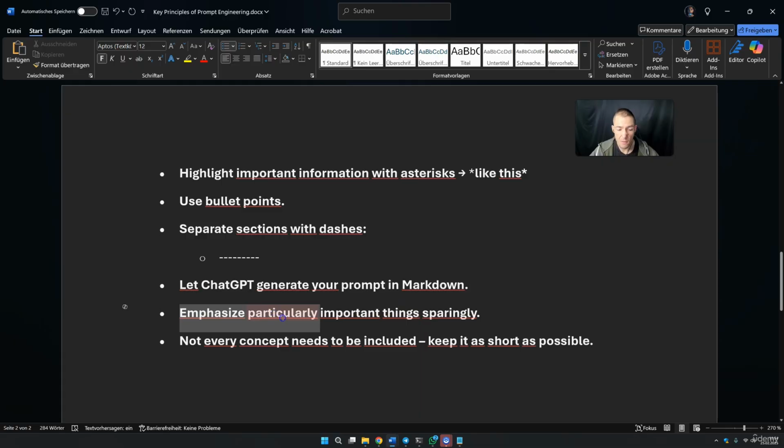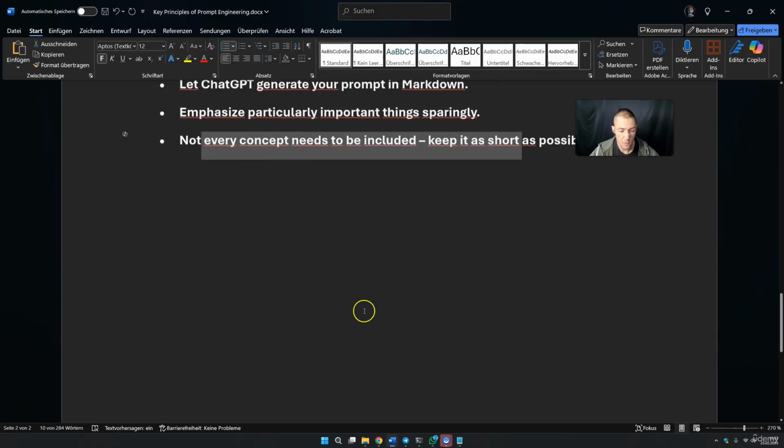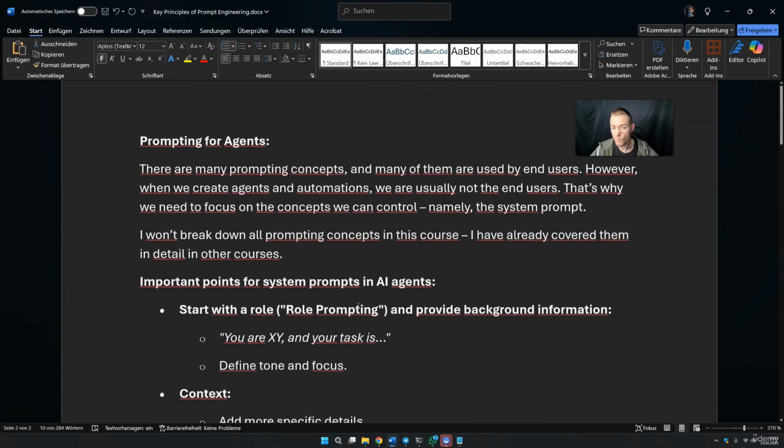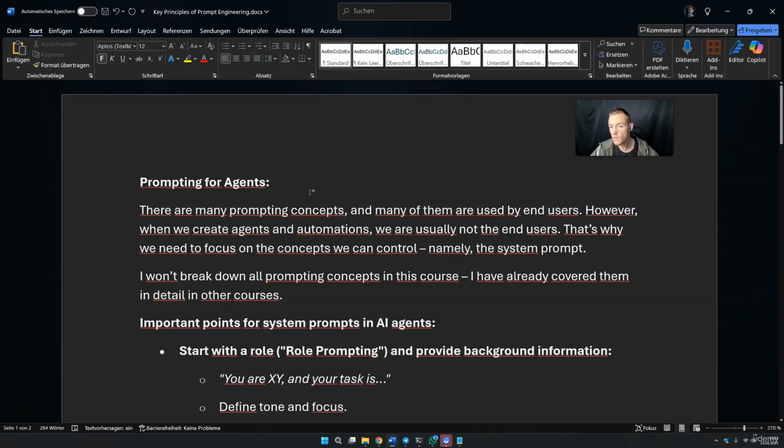Then emphasize particularly important things sparingly. And not every concept needs to be included. Keep the system prompt as short as possible. So these are just some rough guidelines. And now we simply make a GPT together so that you can see how this could look and how a GPT can also help us with these.